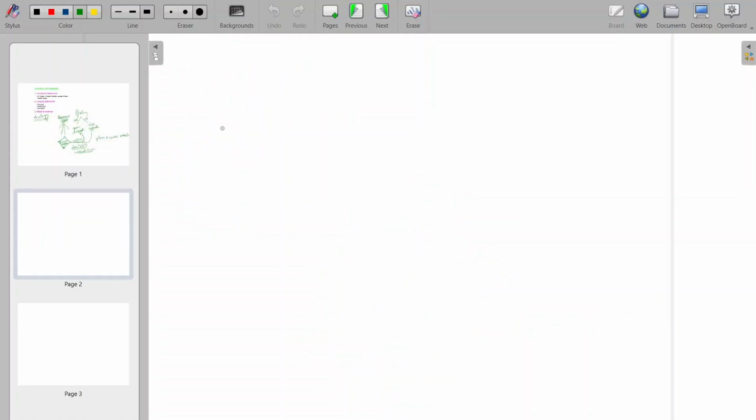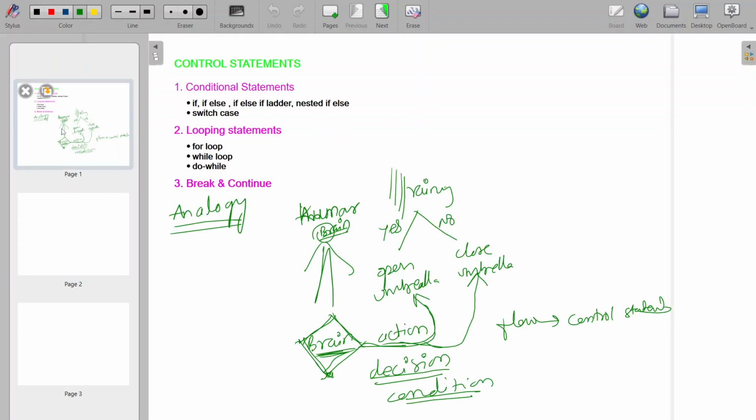So we have three topics, and we will understand all those three. Here I have mentioned conditional statement, looping statement, break and continue. By the name itself, condition means based on the conditions, the control will move. Looping means control will go into the loop whenever we want to execute something repeatedly. Break and continue: break means execution will break.